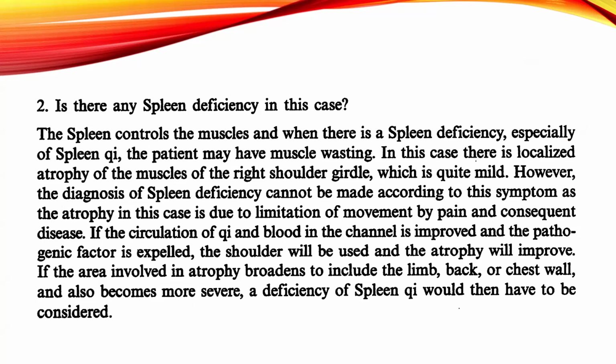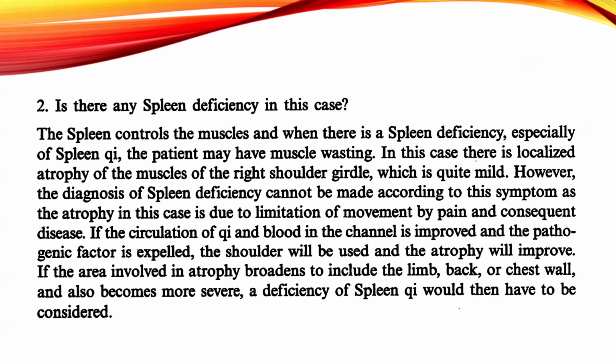Number 2, is there any spleen deficiency in this case? The spleen controls the muscle, and when there is a spleen deficiency, especially of spleen Qi, the patient may have muscle wasting. In this case, there is localized atrophy of the muscles of the right shoulder girdle, which is quite mild. However, the diagnosis of spleen deficiency cannot be made according to these symptoms, as the atrophy in this case is due to limitation of movement by pain and consequent disuse.